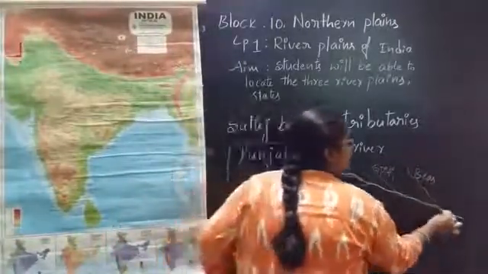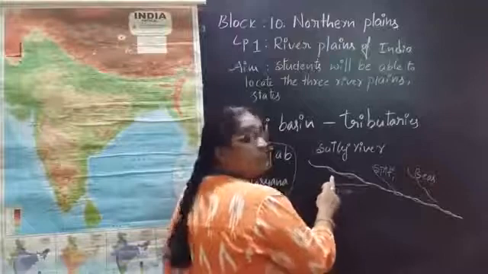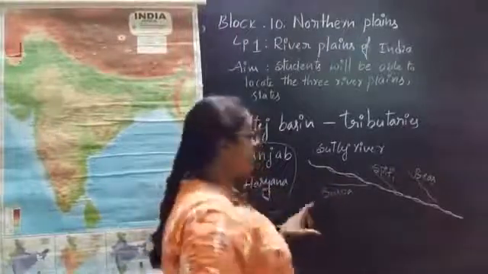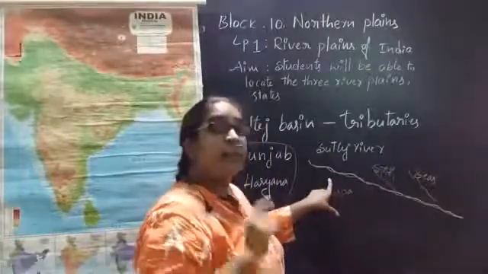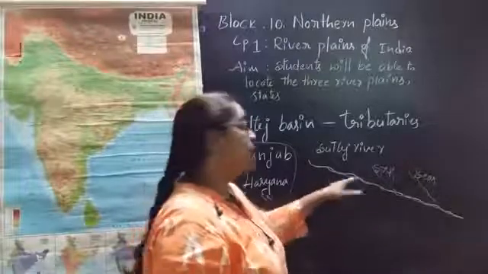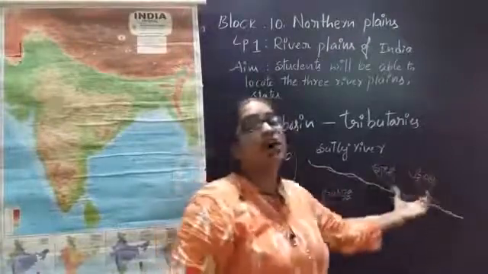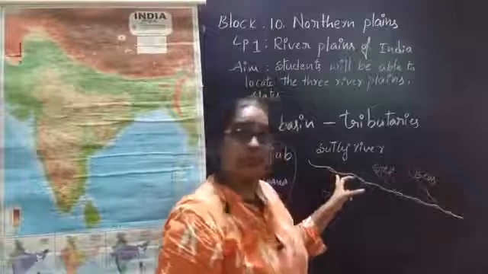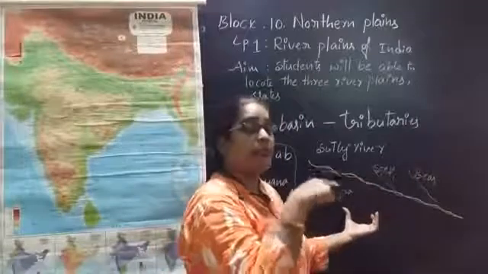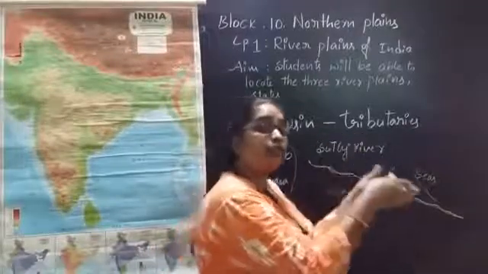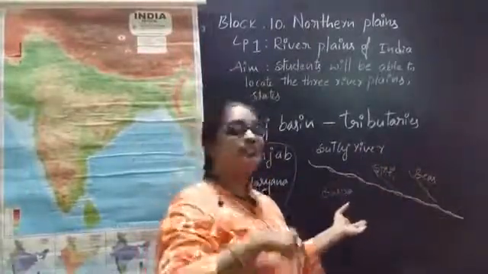Imagine that this is a main river, this is the Sutlej river, and here on the left side we have Baspa, a tributary of the Sutlej river. Baspa goes and joins into the Sutlej river, so it has become a tributary of the Sutlej river. And here on the right side, which rivers do we have? Spiti and Beas. These two rivers are known as the tributaries of the Sutlej river. Do you all understand? So what is a tributary? When a main river flows and small rivers come and join into the main river, those small rivers are known as the tributaries of the main river.